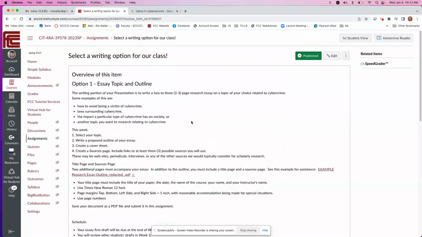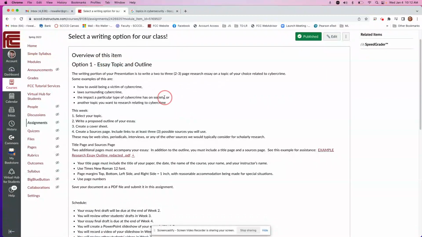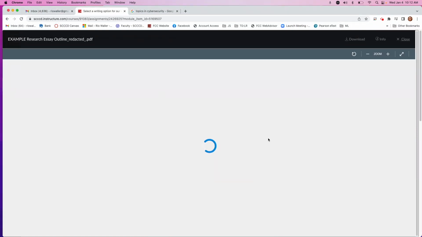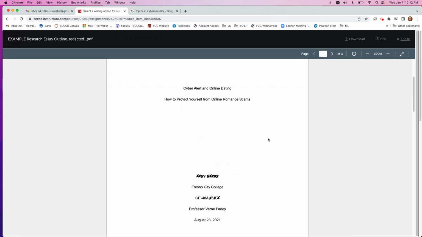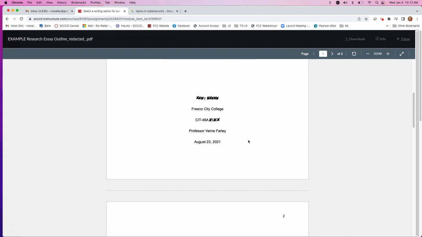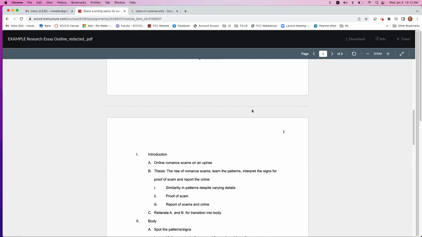So for this first week, if you select this option, you will select your topic and write a proposed outline. That's all you have to do, just an outline. In order to write an outline, you have to have done some research, right? So that's what you want to do. Create your cover sheet. I've provided a link as an example. If I click on this, it's a PDF. It's taking a little longer than I would like. There we go. So the topic, subheading, just some information. And actually, this would be my name, Rhea Waller. And then here's your outline.